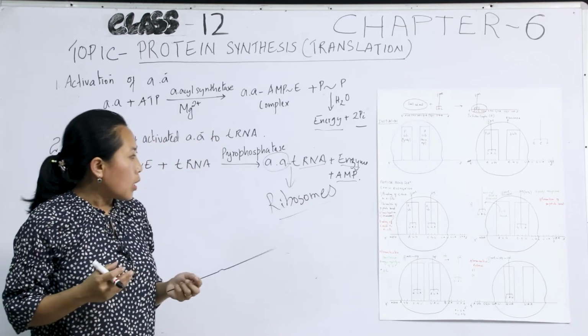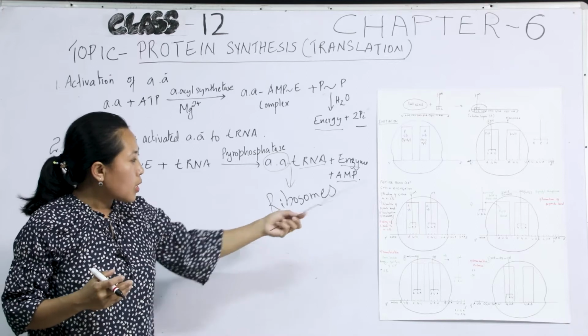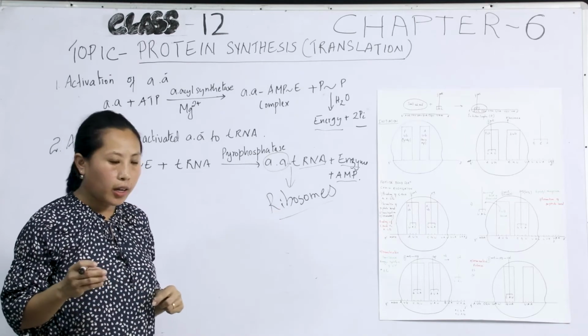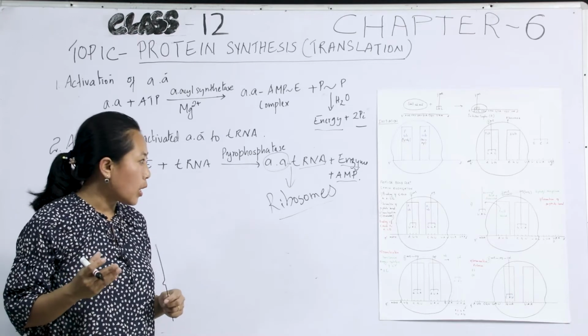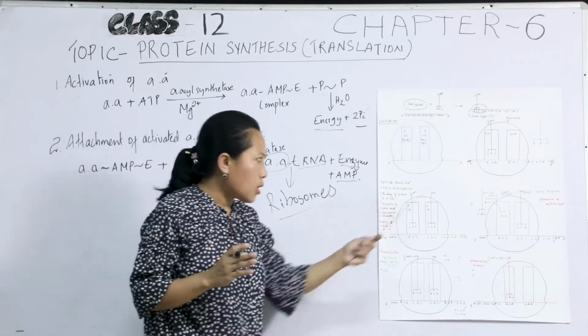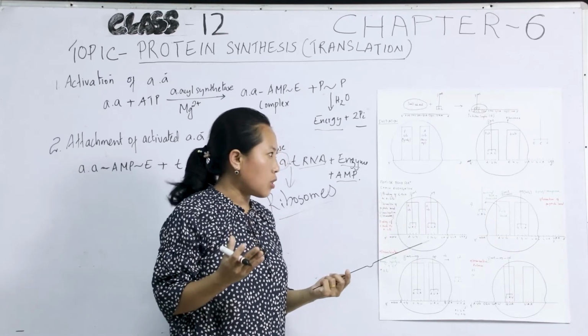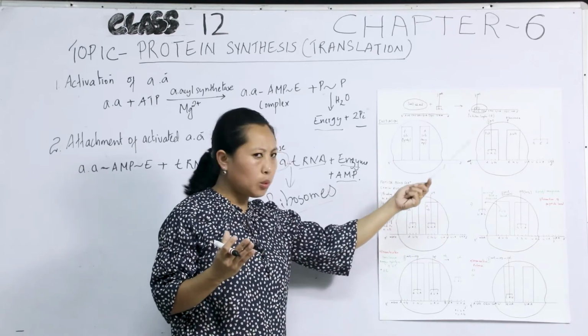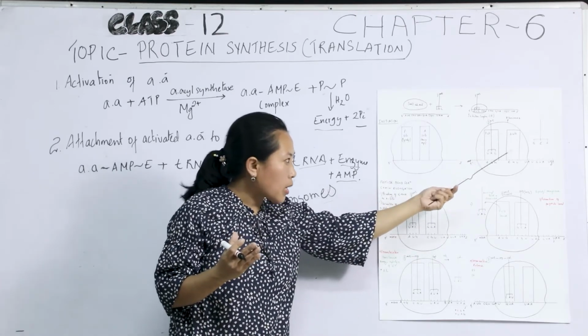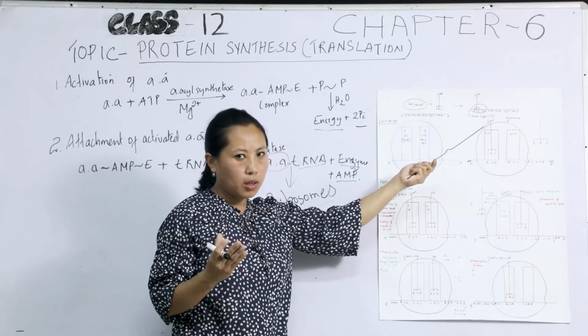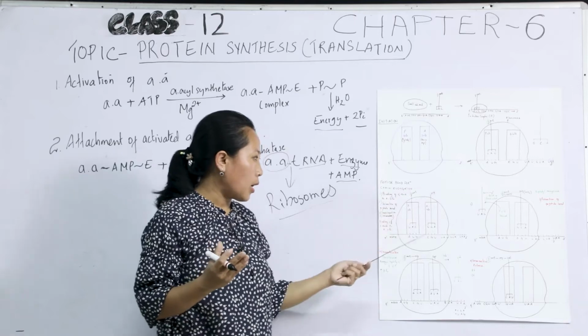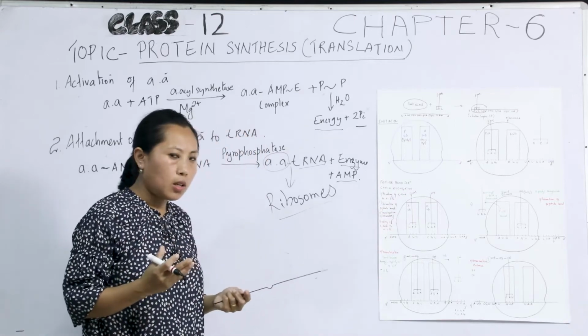Okay, so this involves the binding of tRNA to the A site. The first step is binding of tRNA to the A site. We have discussed that during the formation of the initiation complex and its binding to the large subunit, the A site is ready, and the first tRNA having the first, initiating amino acid is bound at the P site, and the A site is ready to receive the new tRNA.